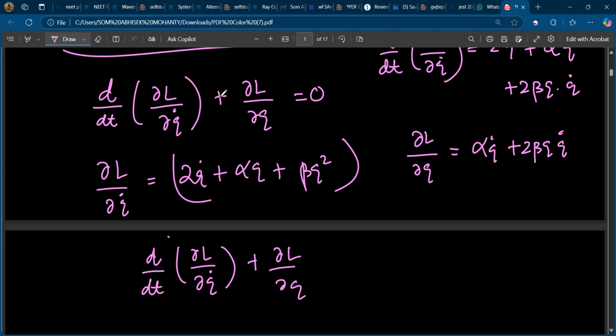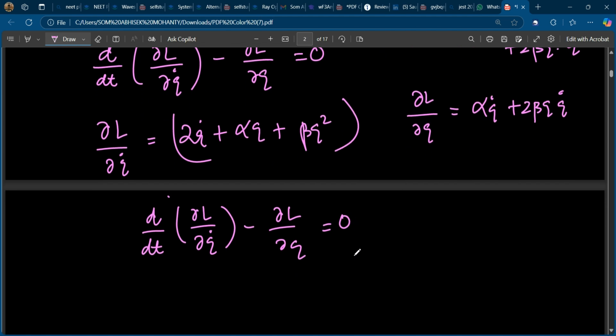Sorry, this is minus. I'm really sorry. This is minus. Very simple mistake. This can happen in the exam also, but be careful. Okay, this is the equation of motion, is equal to 0.